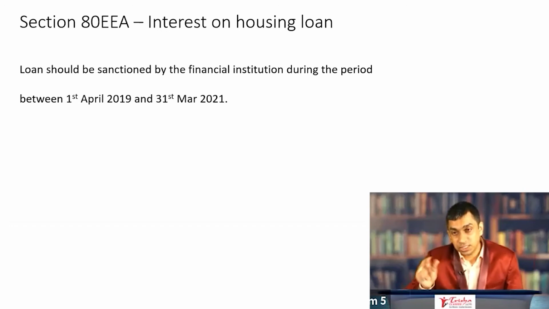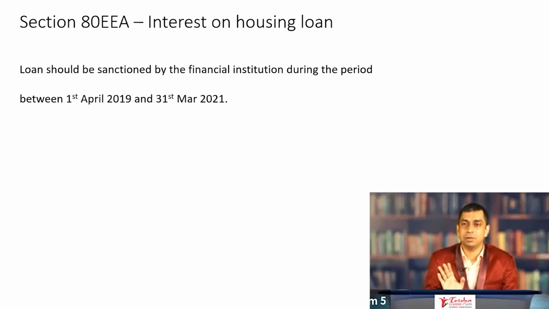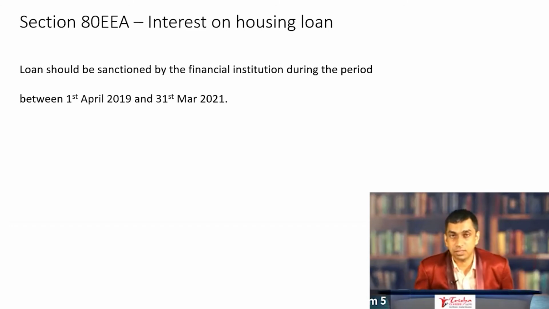Now they have extended the term available for taking of the loan from 1/4/2019 to 31st March 2021. That's all. That's a limited amendment that has taken place, and hence I explained 80EEA in greater detail so that you understand. So the loan should be sanctioned by the financial institution between 1/4/19 and 31/3/20. Now they have said between 1/4/19 and 31/3/21, which means even in previous year 2021, if the loan is taken, interest on this loan is eligible for deduction in section 80EEA.